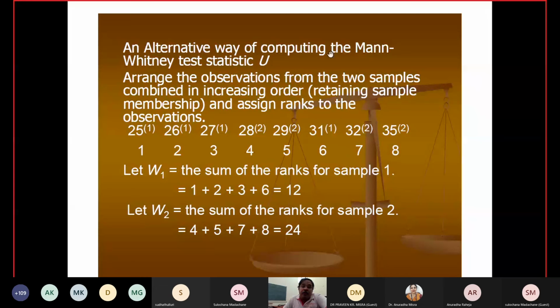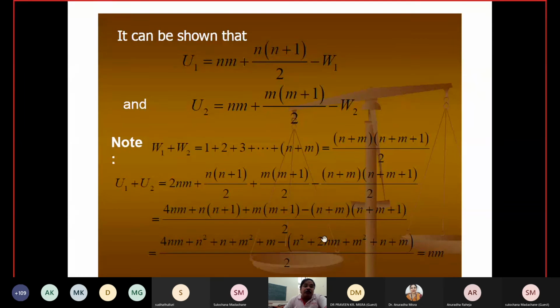So the alternative way of computing the Mann-Whitney test statistic is to arrange the observations from the two samples combined, and then calculate this. Now, in the alternate way, what will we do? You just combine them and write down the ordered observations 1, 2, 3, 4, 5, 6, 7, 8. W1 is the sum of the ranks of sample 1: 1, 2, 3, and 6, which is 12. Then the next one is 4, 5, 7, and 8, which is 24. So you have calculated W1 and W2.